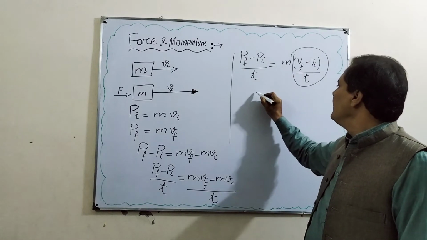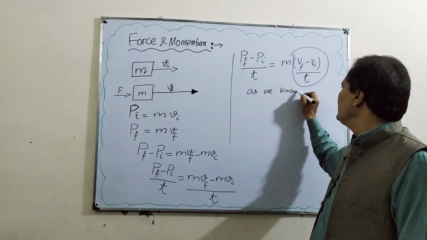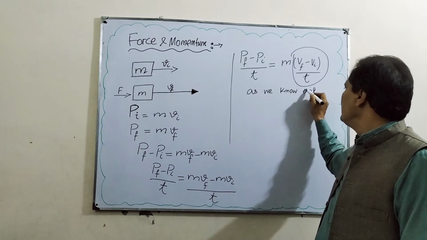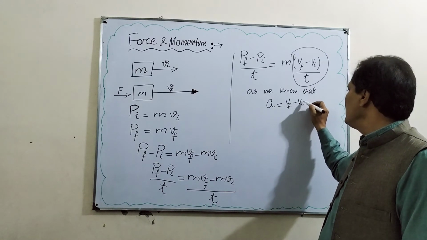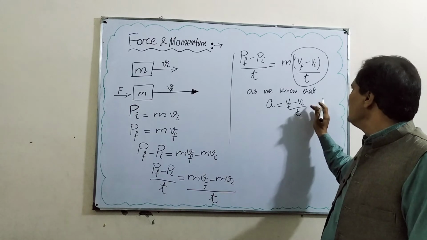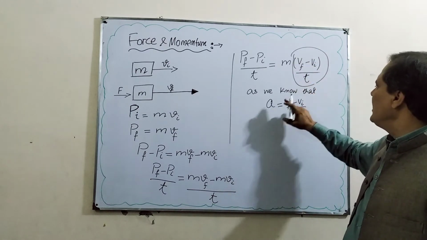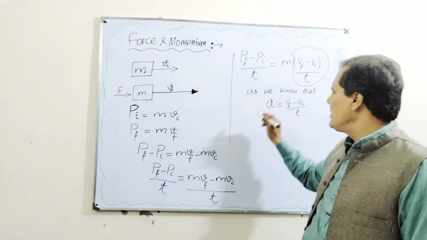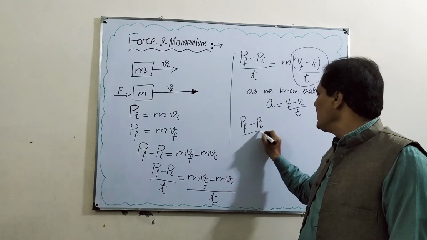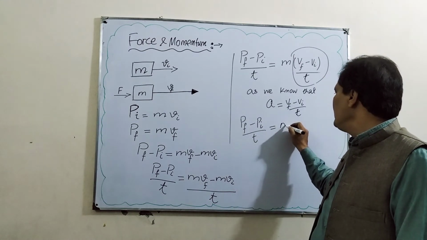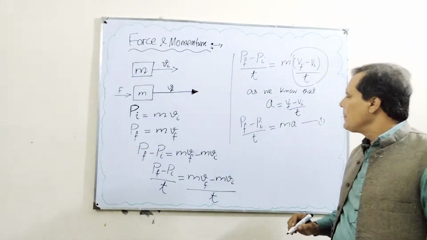As we know, acceleration is the rate of change of velocity, that is Vf minus Vi over t. So in place of Vf minus Vi over t, we can write acceleration. So this equation becomes final momentum minus initial momentum over time t is equal to m times a. Let's suppose this is equation number 1.